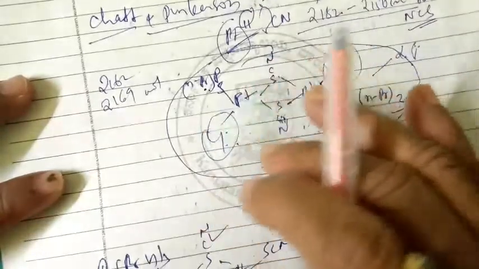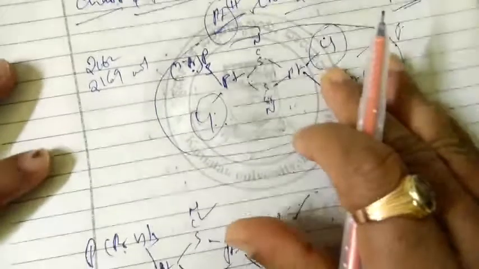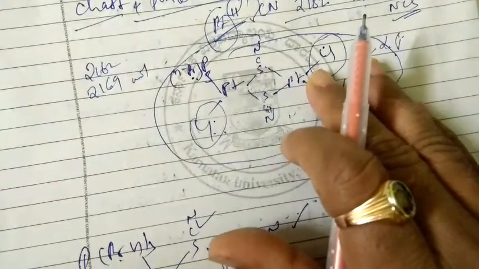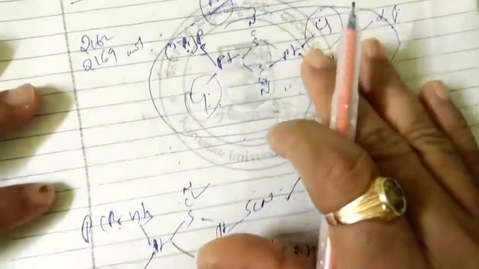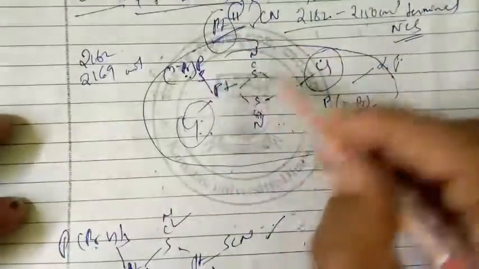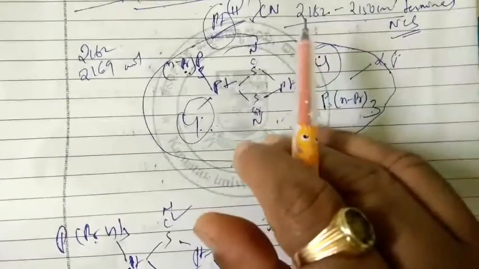This is what the IR is going to help us with, to know the different structures of the isomers when they are bonding with sulfur or with nitrogen.